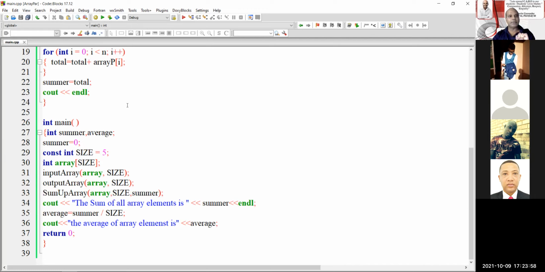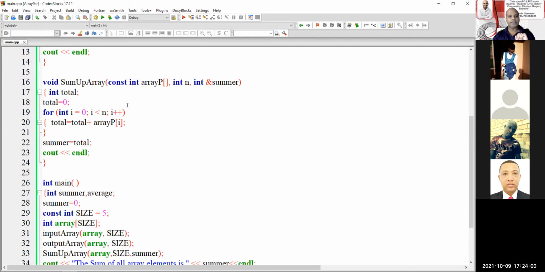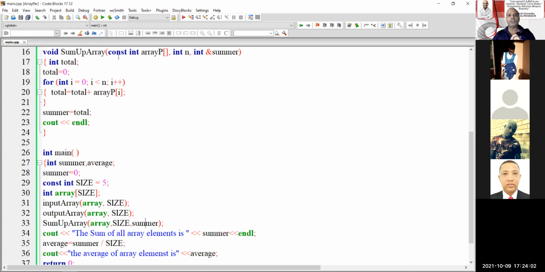So now let's jump to summer. There's my array P, which gets passed across, all the elements, and all the elements came from input array. Sam, you with me? Yes, I'm still with you. Right, and you understand the concept of passing the whole array. 100%. Yeah. Then can you see this one there, size, Sam? What's the value of size, Sam?